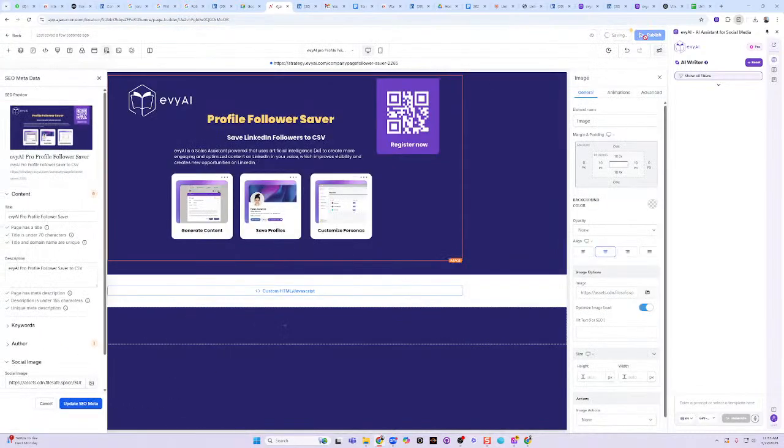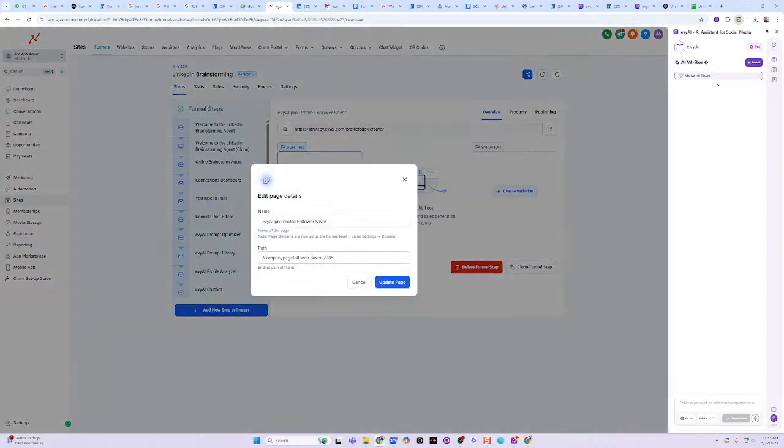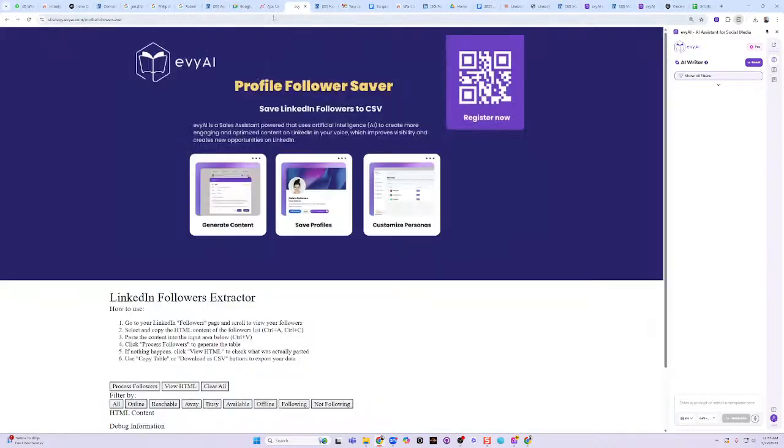I'm going to hit save, and then hit publish, and we're going to have a live landing page that we can test. Now, I do see here that it says company page follower in this URL. So we're going to hit the back button real quick, go in here and click this little gear. Even though I changed the URL here, the URL is still messed up over here. So we're going to fix this: profile follower dash saver. We're going to remove the numbers to make it cleaner, press update page, and we are done. Now we can close this out, because I changed the name of the page.